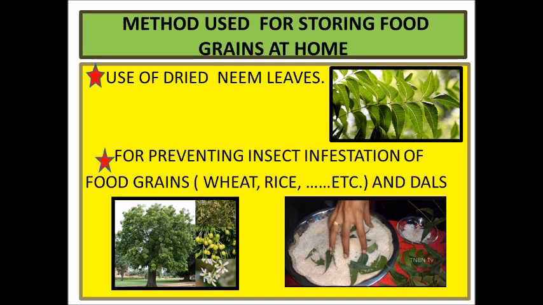How is it done? The dried leaves are kept in the food grains, and what happens? This neem leaf prevents the insect infestation, that is, it prevents the insects from growing in the food grains, and our food grains like wheat, rice, dal, etc. last for a very long time because of the neem leaves.